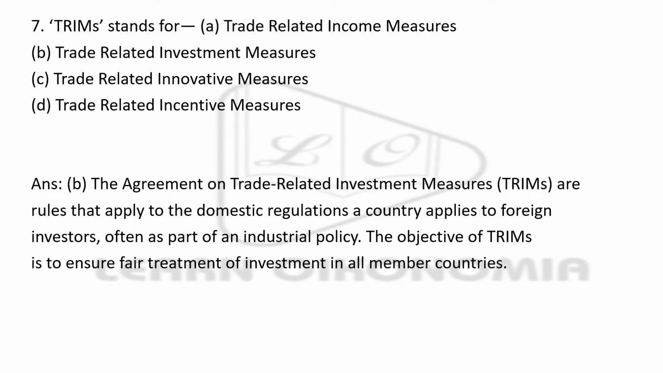Next, TRIM stands for what? Trade related income measures, trade related investment measures, trade related innovative measures, and trade related incentive measures. And the right answer is option B, that is trade related investment measures.